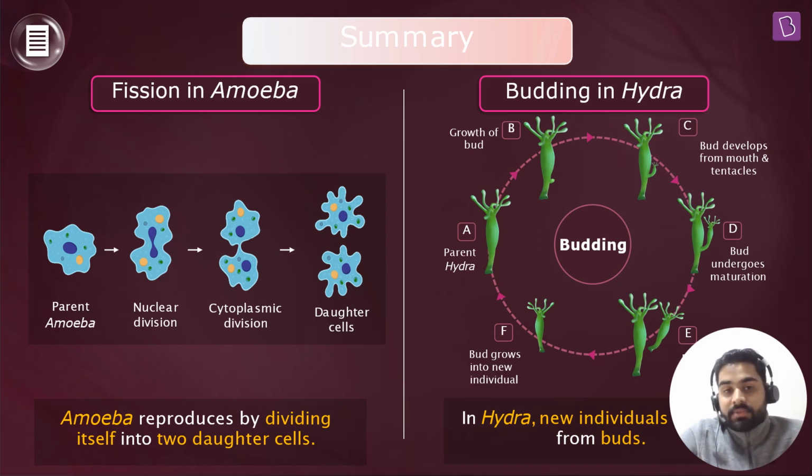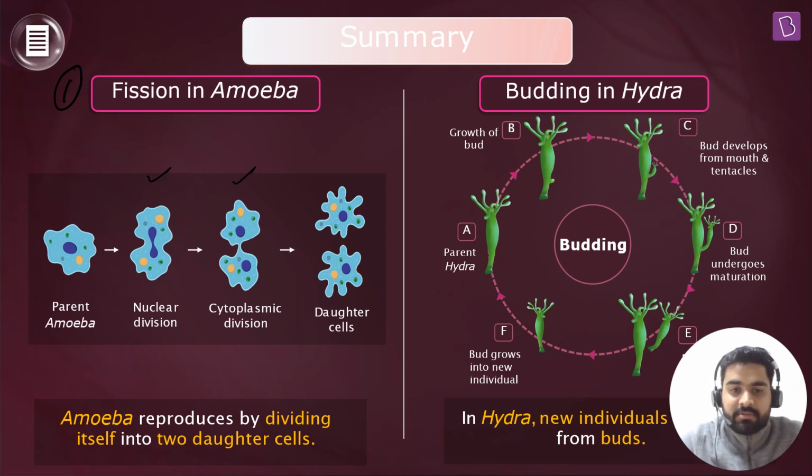So now we have discussed asexual reproduction, and here are the two examples that we have discussed today. We have seen fission in amoeba, where a parent amoeba will undergo division. First it will go through nuclear division, then it will go through cytoplasmic division. Once it is done with both of them, it will split into two and form two daughter cells.